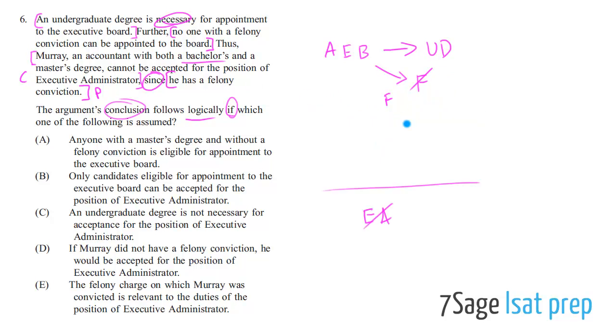Here, we'll just move this down a little bit. So see, what they're doing is, in the premises, they supplied us with all of this stuff. They expect you to understand logic enough to be able to draw this sub-conclusion yourself, that therefore Murray cannot be appointed to the executive board.